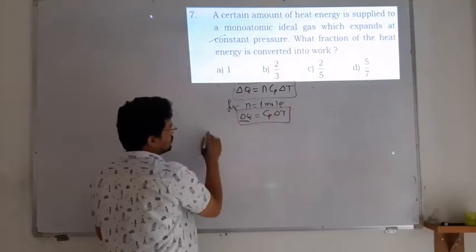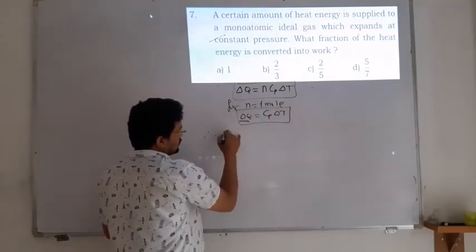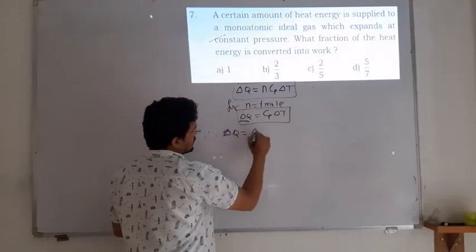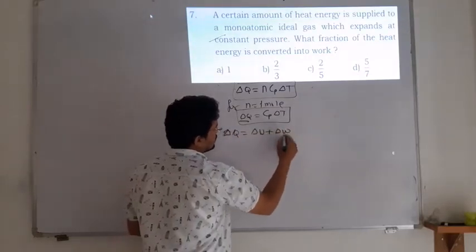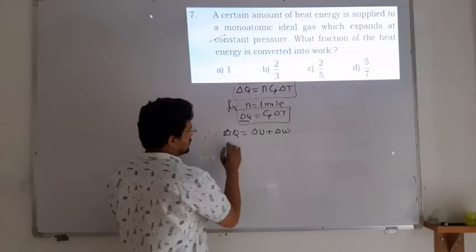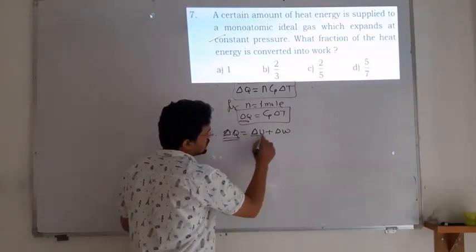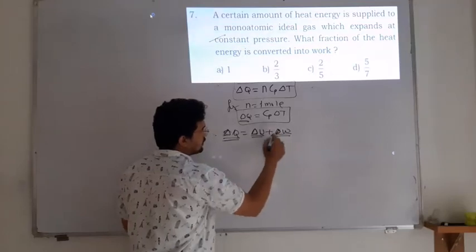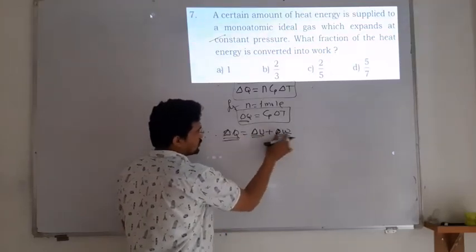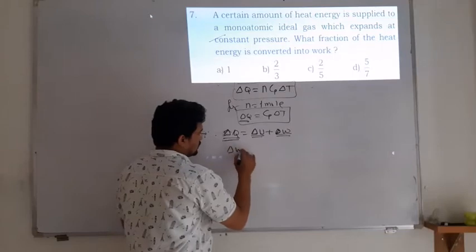We also know the equation delta Q is equal to delta U plus delta W. That means the amount of heat supplied is utilized to increase the internal energy and to do work. From this equation you will get the work done. So the work done delta W is equal to what?